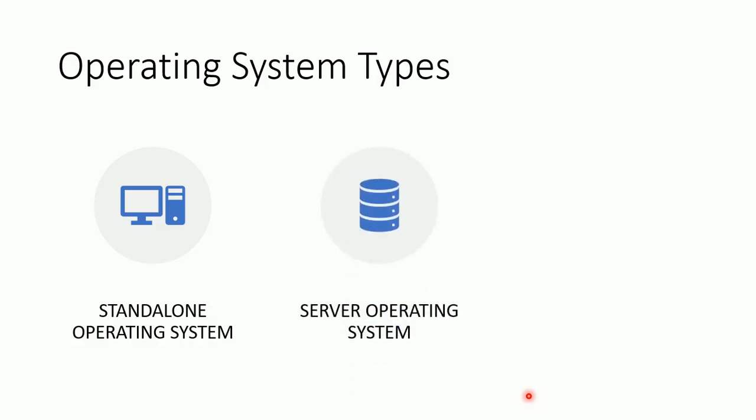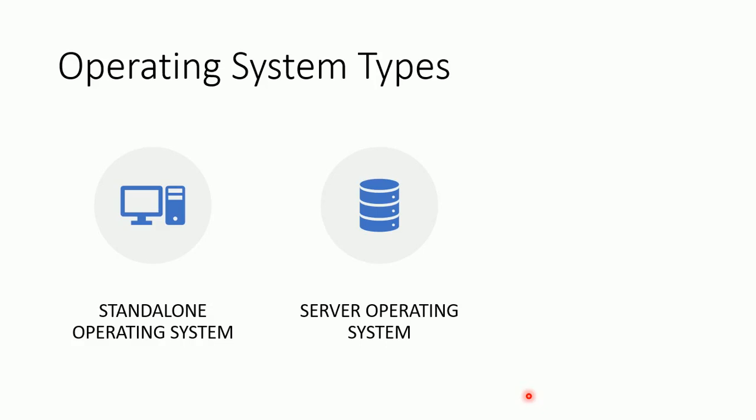Then there are server operating systems. These operating systems are actually designed to provide platforms for multi-user or for critical network applications. The main purpose of server operating systems is to provide security, stability, and collaboration. Most of the server operating systems come with a pack of dedicated software tools such as web servers, email agents, and terminal services. The common applications for server operating systems are file and printer sharing applications, services such as databases,